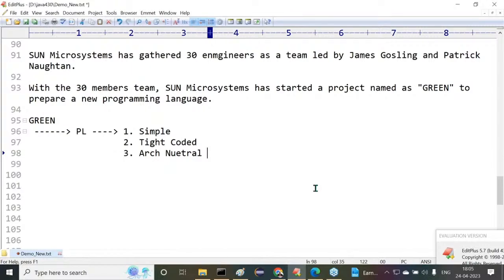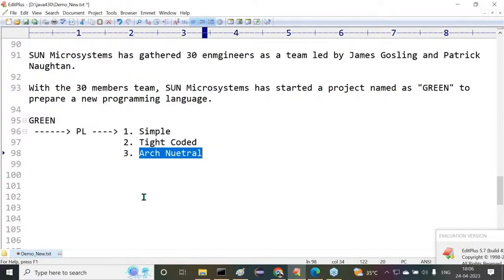Still, they did not start to prepare the new programming language. Still, they're in the analysis part. A team was formed, they gathered, they started a project. Inside this, they want to see on paper what features they want to implement. Finally, they identified three features. First one is simple. Next one is tight coded. Next one is architectural neutral programming language. Now we are going to elaborate.